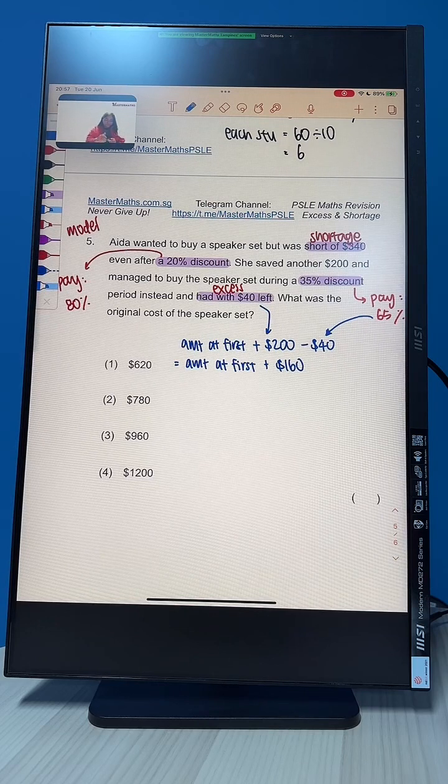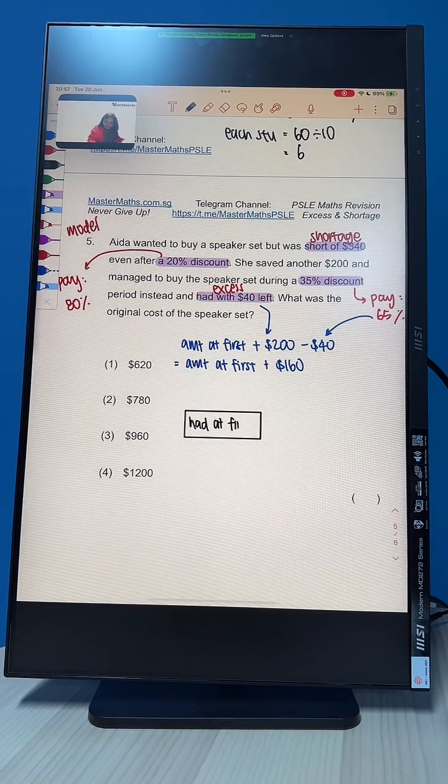Okay, so let's draw the model here. Since we know we need to use model method, let's draw the model. We don't know how much she had at first, but I'm just going to write it as it is. This is had at first. This is the amount that she had at first.